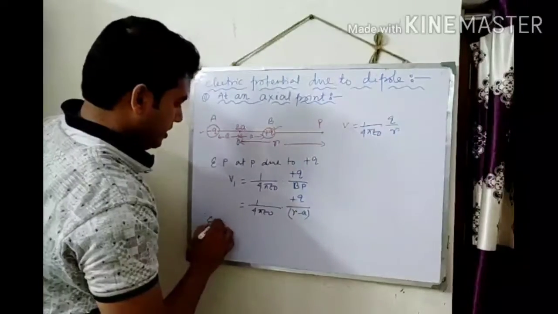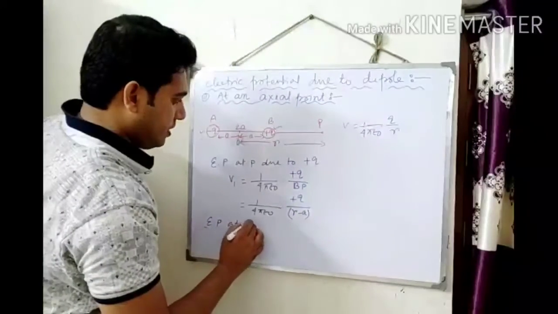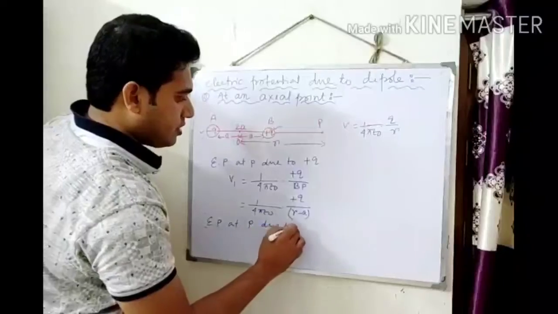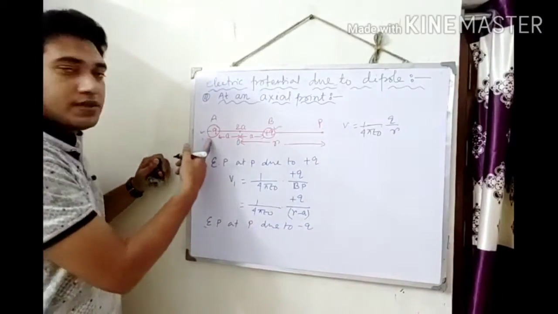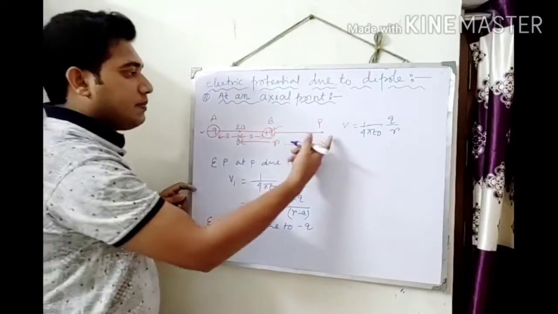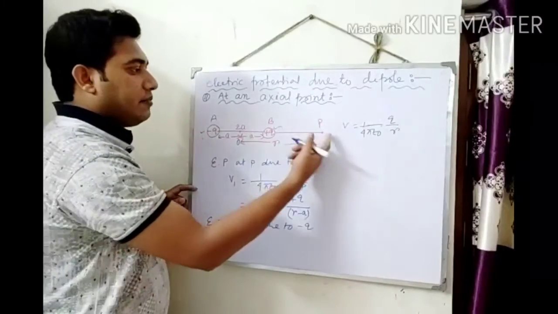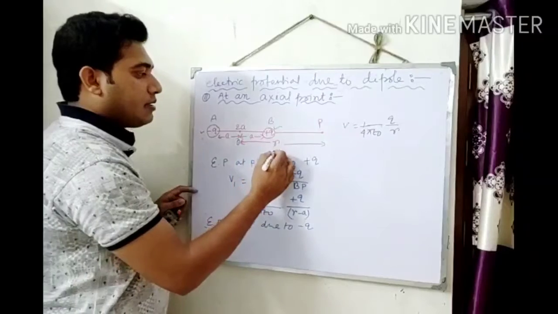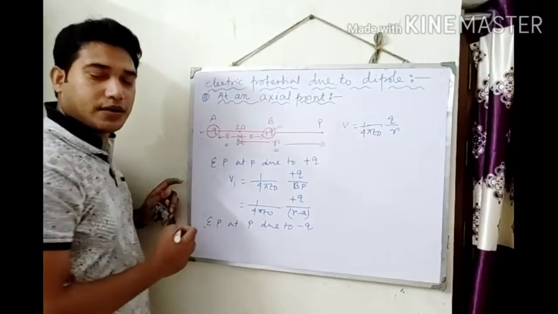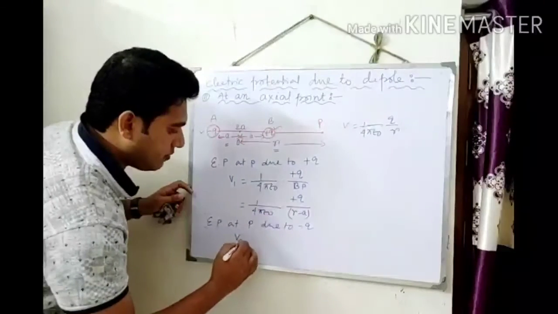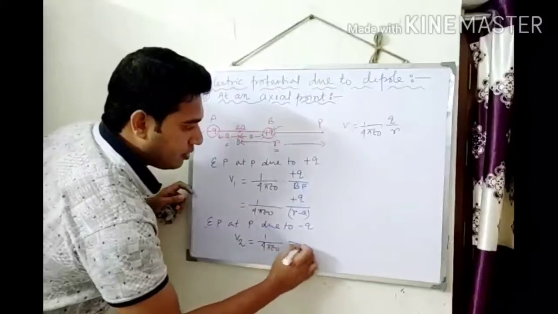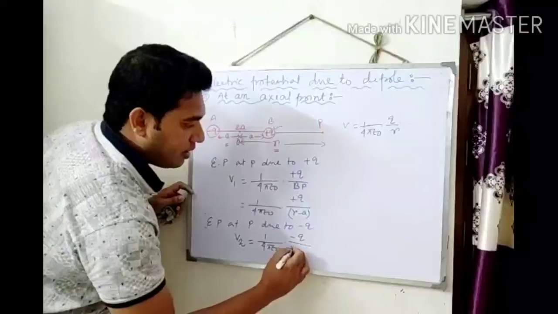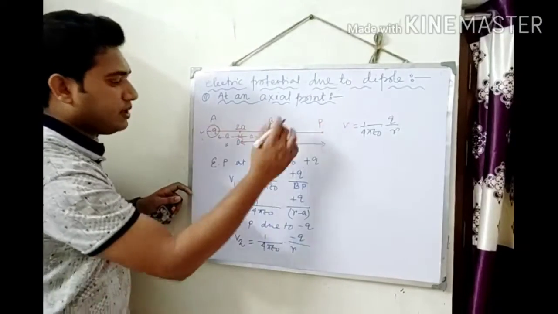Now electric potential at P due to charge minus Q. Due to charge minus Q is here, so the separation between the point A and P will be R plus A. So V2 is 1 by 4 pi epsilon naught, minus Q by R plus A, that is actually AP.